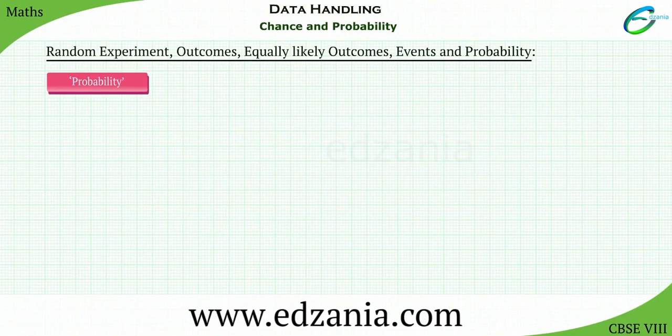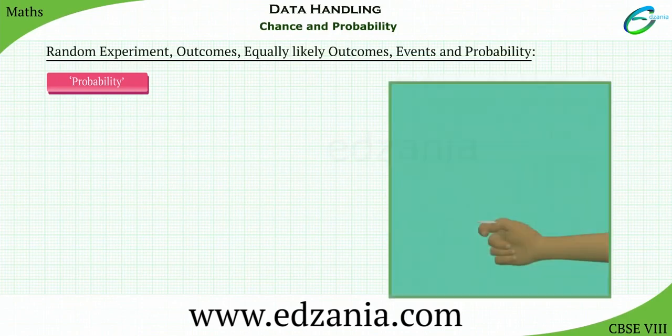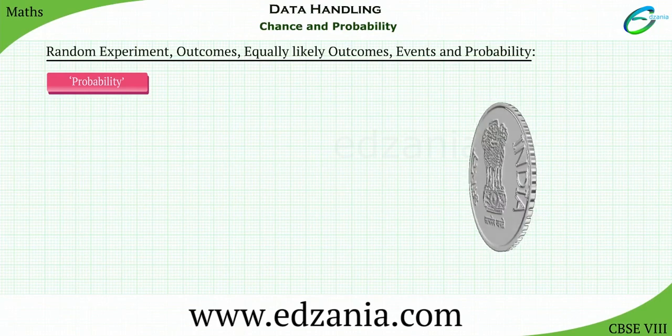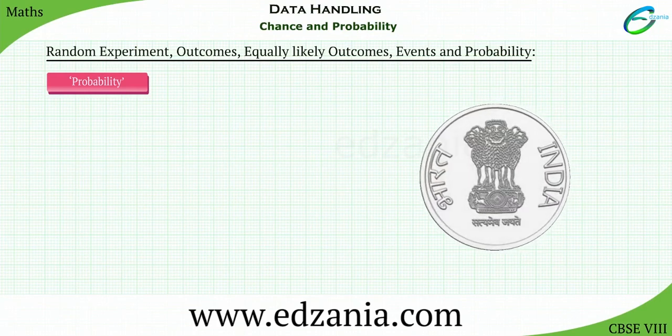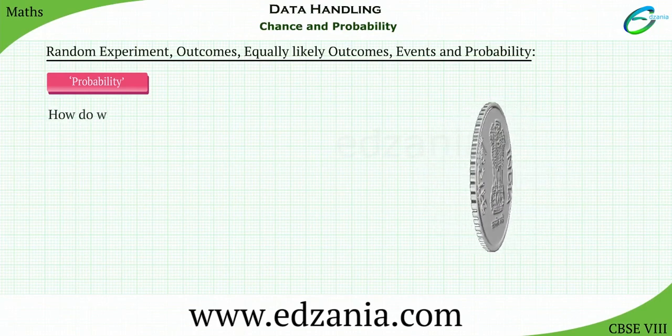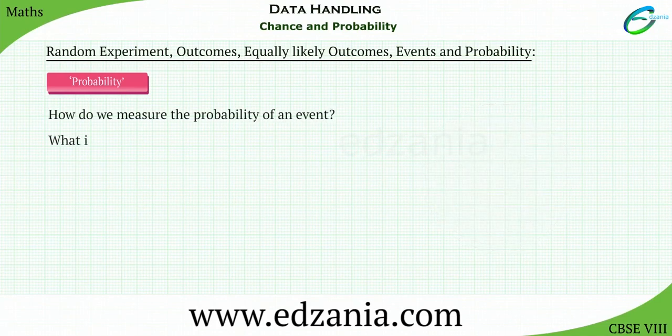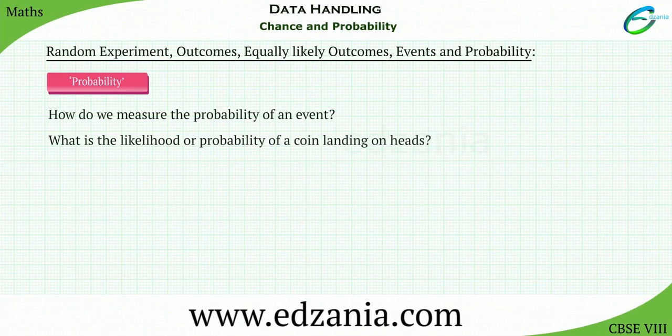Let us learn about the word probability. We've seen that on tossing a coin, there are 2 possible outcomes. Heads and tails are both outcomes or events that are equally likely. But how do we measure the probability of an event? For example, what is the likelihood or probability of a coin landing on heads?